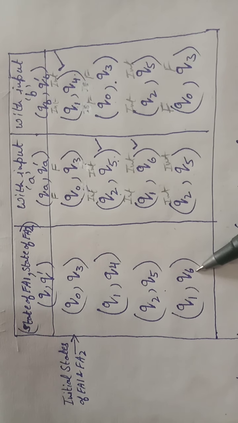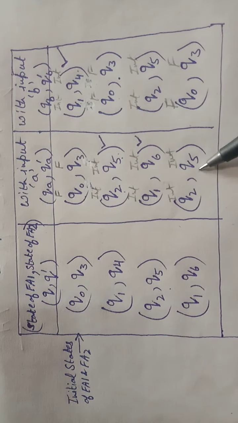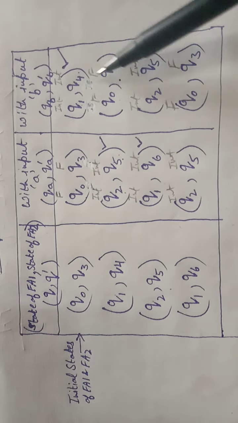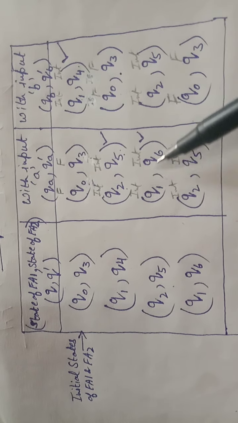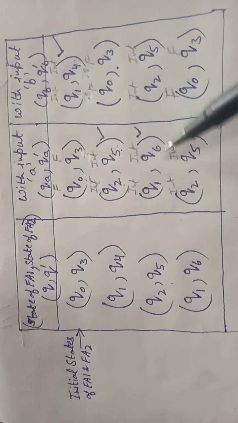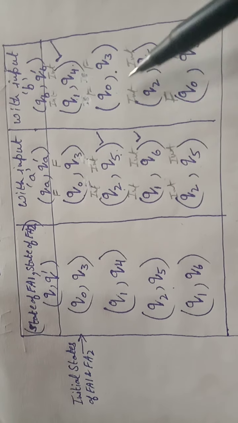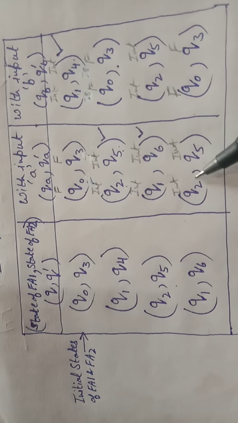So for the fourth row, we consider Q1, Q6. Again, we write their transitions. At every state, you have to check the kinds of the two states. So here both are intermediate.